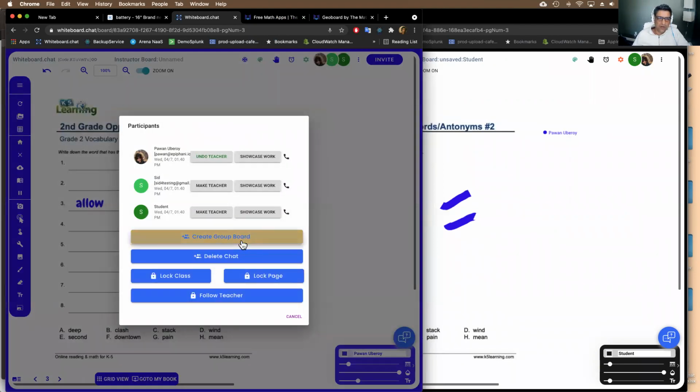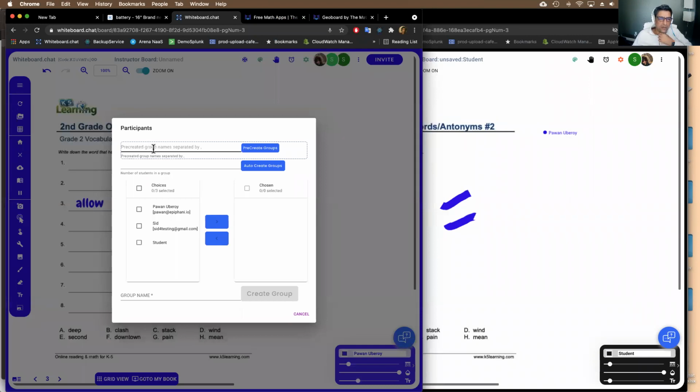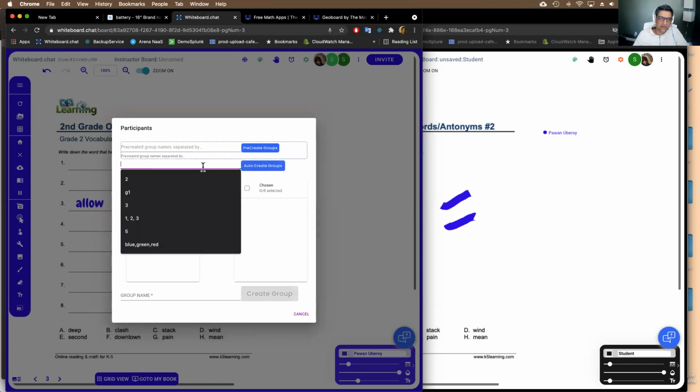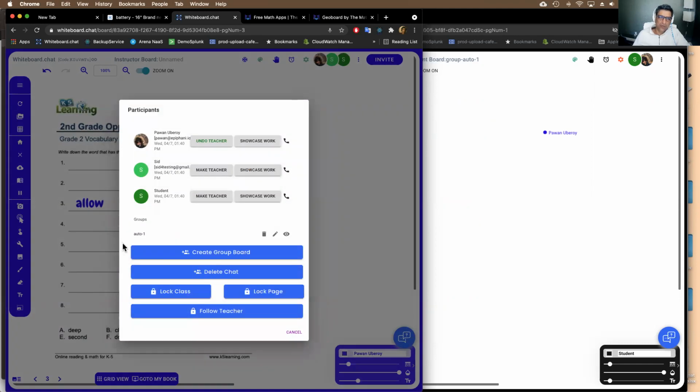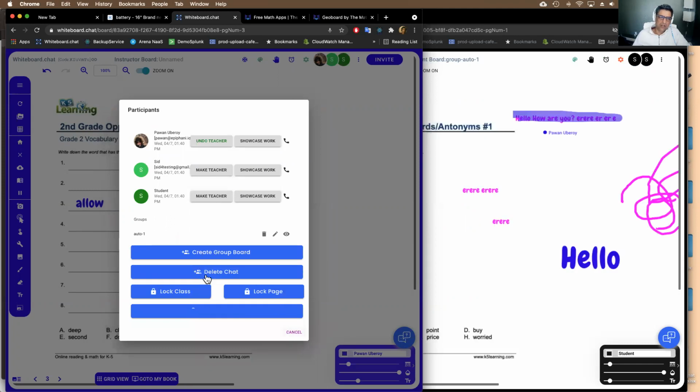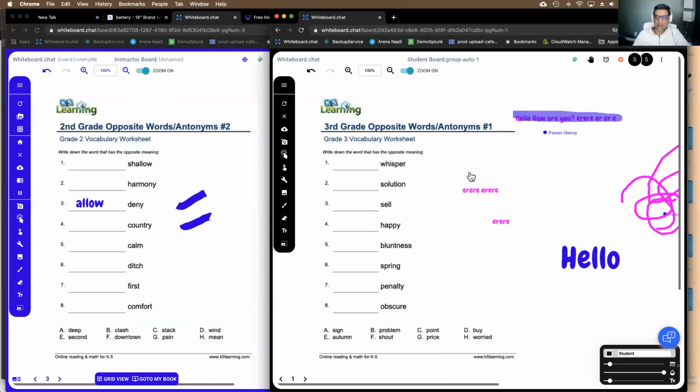So if you create a group board, you can pre-create group boards. So before you start a lesson, the students will be asked for the group that they are part of. Or you can use auto create, which is the easiest way. So you can say, hey, I want 5 students in each of these groups, and auto create will randomly pick 5 students and put them on a group board, right? Because I only have 2 students, it just created one group board called auto 1, right?